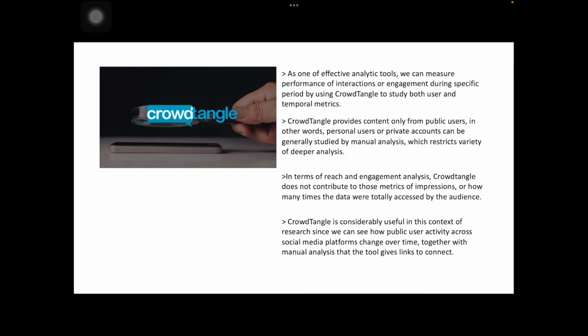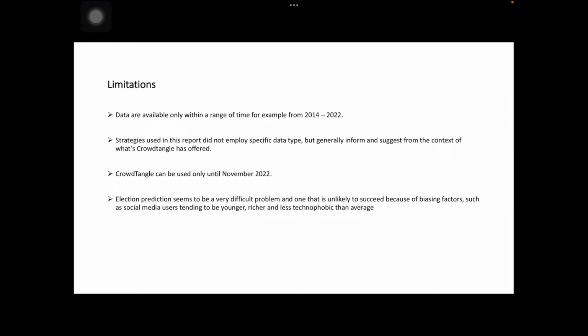CrowdTangle is considerably useful in this context of research since we can see how public user activity across social media platforms changes over time, together with manual analysis that the tool gives links to connect. Limitations: data are available only within a range of time, for example from 2014 to 2022.